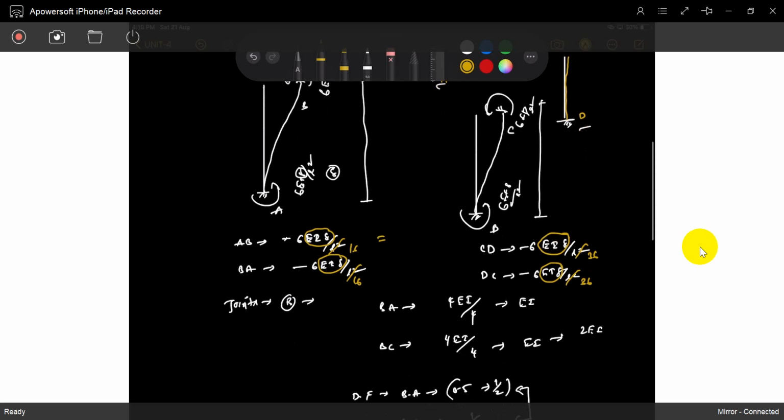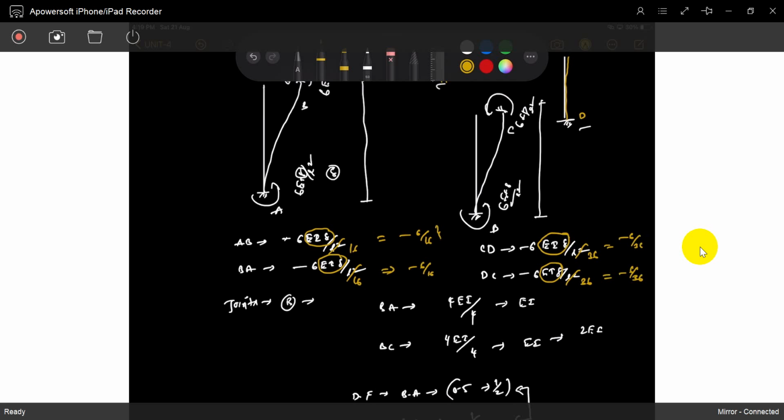So its value is minus 6 by 16. Its value is minus 6 by 36. We just assume delta as 1. Later we will adjust it.